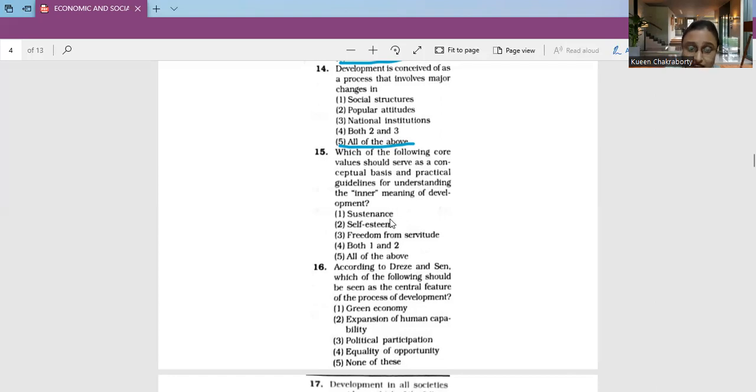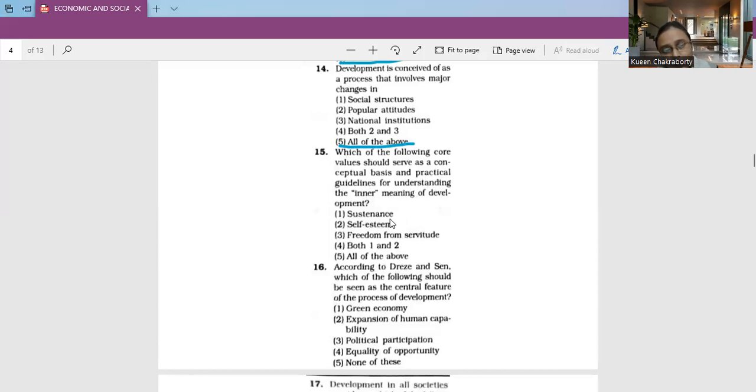at least three basic components should serve as a conceptual basis and practical guideline for understanding the inner meaning of development, where he includes sustenance as number 1. He also includes self-esteem. Apart from that, there is freedom, components that represent common goals sought by all individuals and societies. They relate to fundamental human needs that find their expression in almost all of the societies and cultures at most of the time.